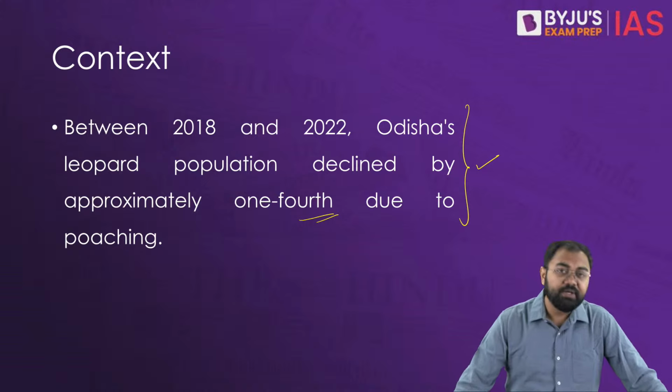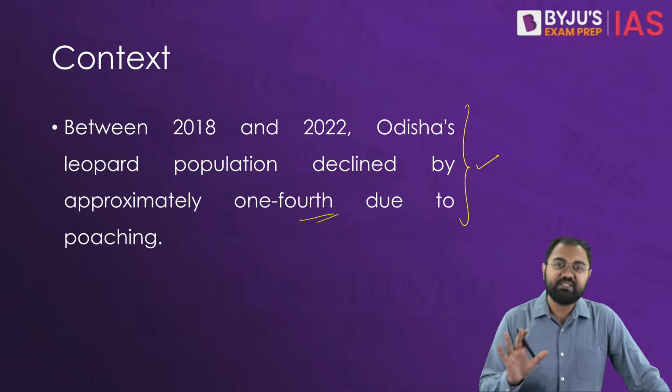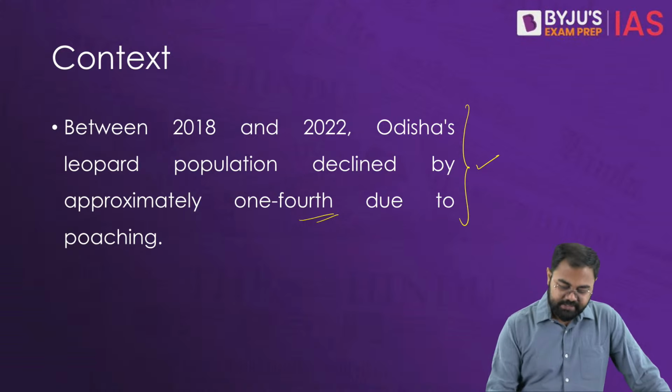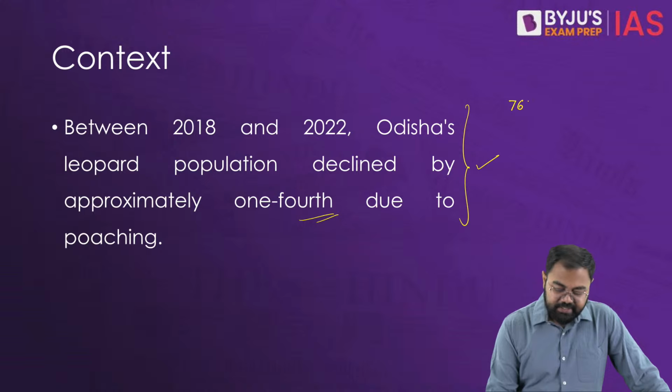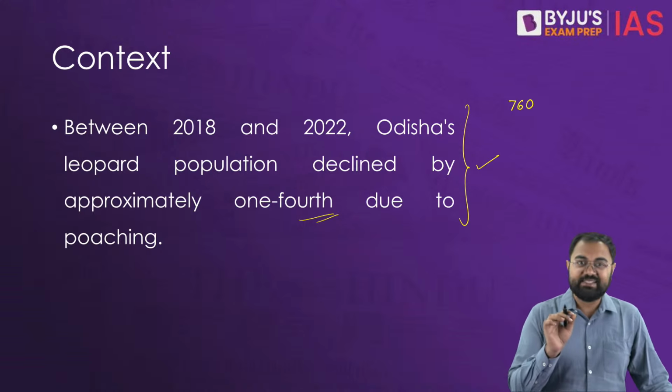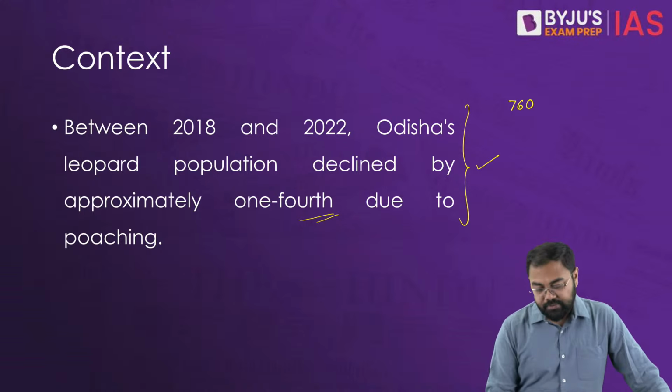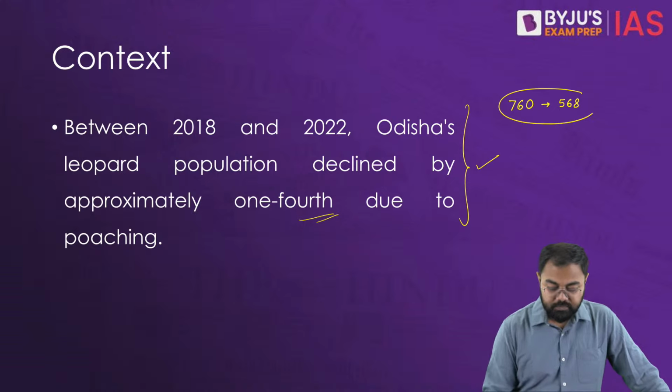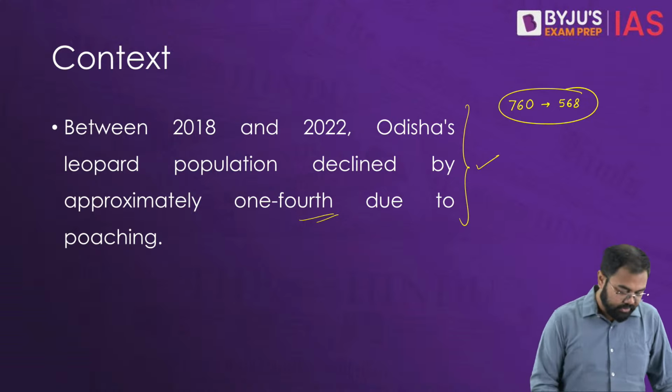Now from this perspective, what the report says is that the last time the estimation was done, the number was at 760, which has now declined to 568. So the numbers have dropped, is what it says.